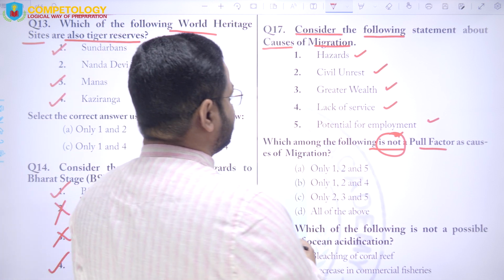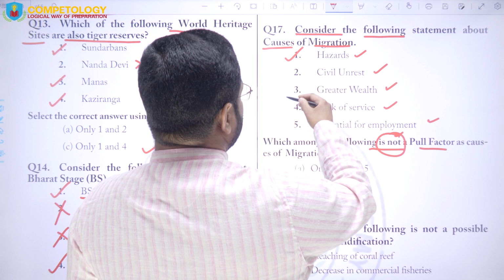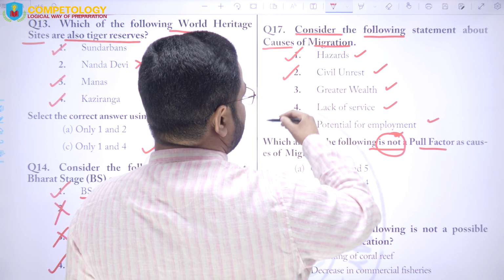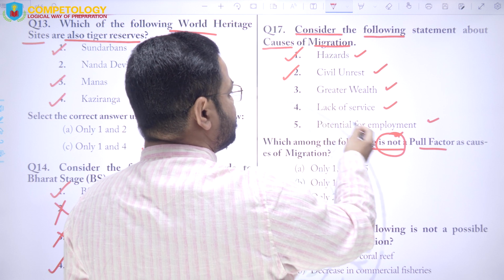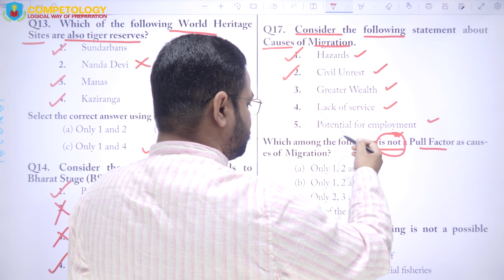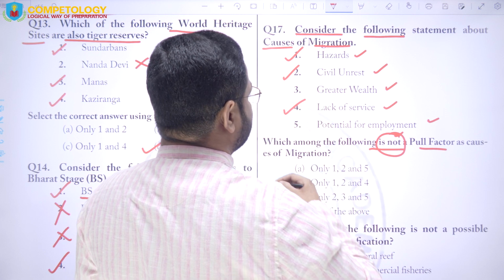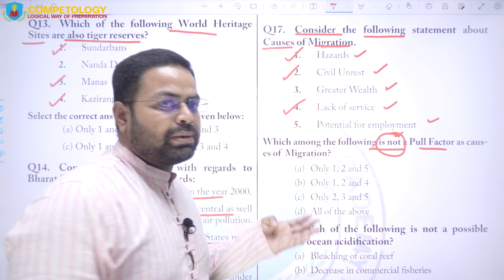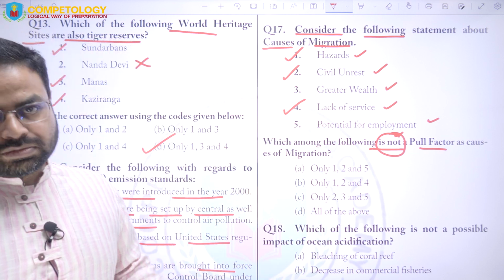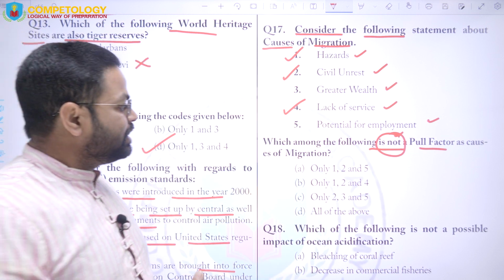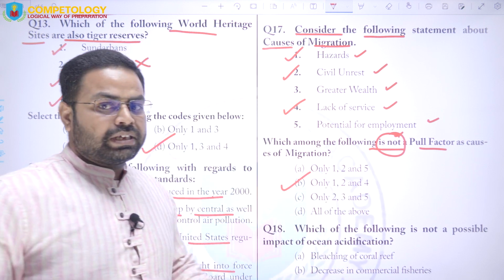For the migration, here hazard is a push factor, civil unrest is a push factor. Thereafter, potential for employment and lack of services will be there. Greater wealth: why would a person having greater wealth migrate? Who is enjoying a better life here himself will not migrate. So the answer will be option B, right?